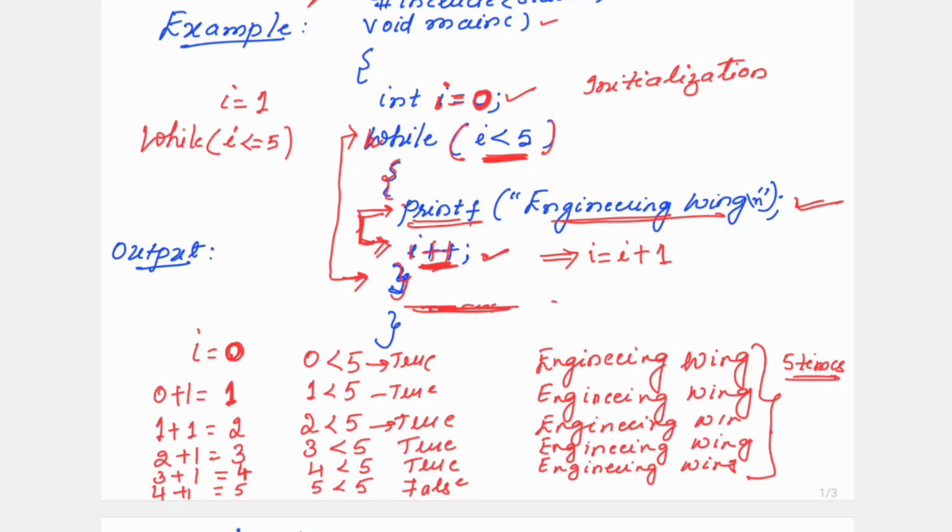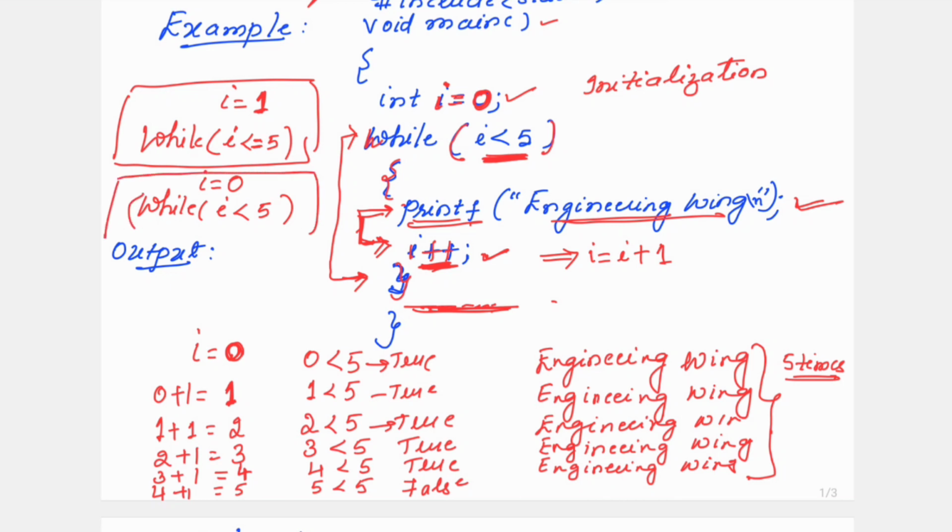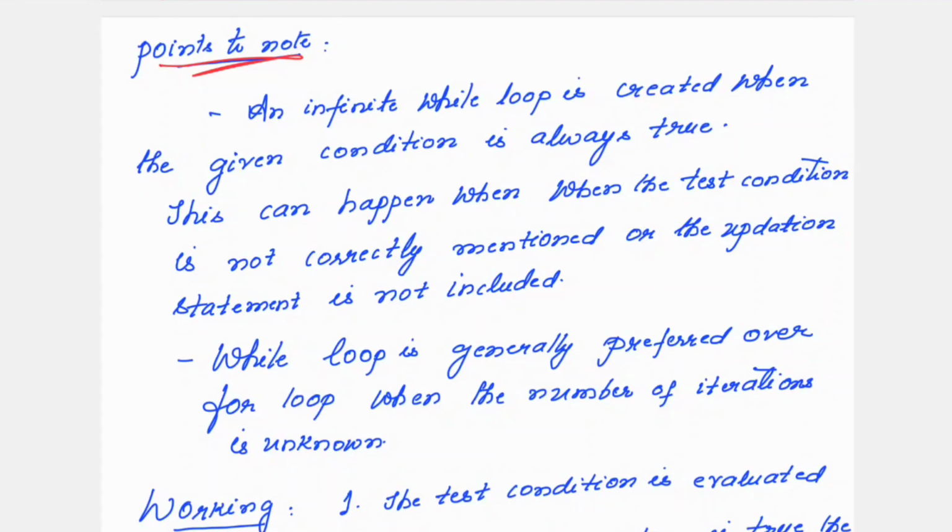But if you want to print that sentence 5 times, then you are going to write I less than or equal to 5, in case you are initializing I equal to 1. So you have the option, either you start with I equal to 1 but write in the condition I less than or equal to 5, so that whatever statement is mentioned inside the body of the loop, it will get printed 5 times. Or you can start with I equal to 0, but in the condition you can write down I less than 5. So that whatever statements are written inside the body of the loop, it will get executed 5 times. Some points you need to remember for the while loop.